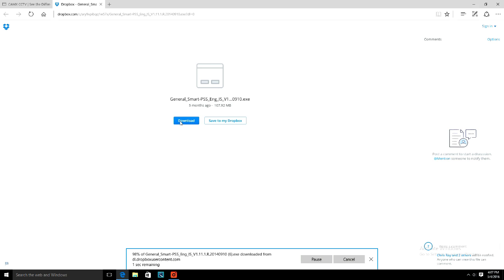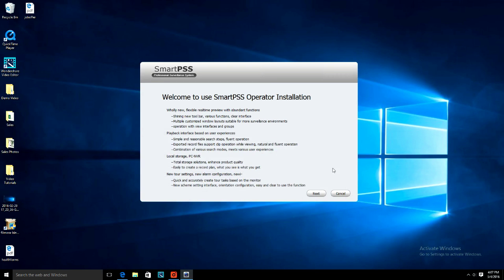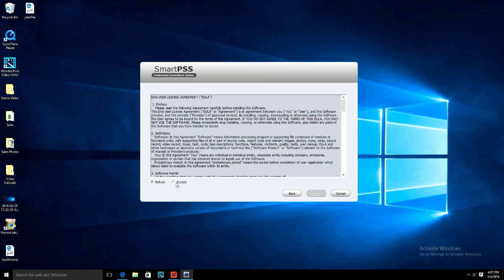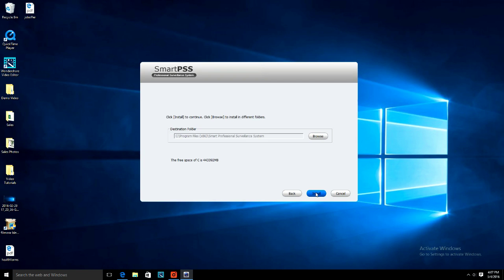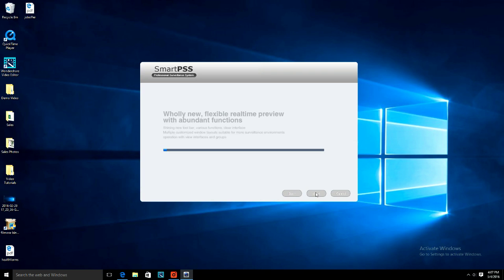Once the installer is done downloading, run the installer. Follow the prompts that appear on the installer screen. First, accept the End User License Agreement. Then, select the programs you want to install. And finally, select the location you want those folders to be installed in. Then click Install.